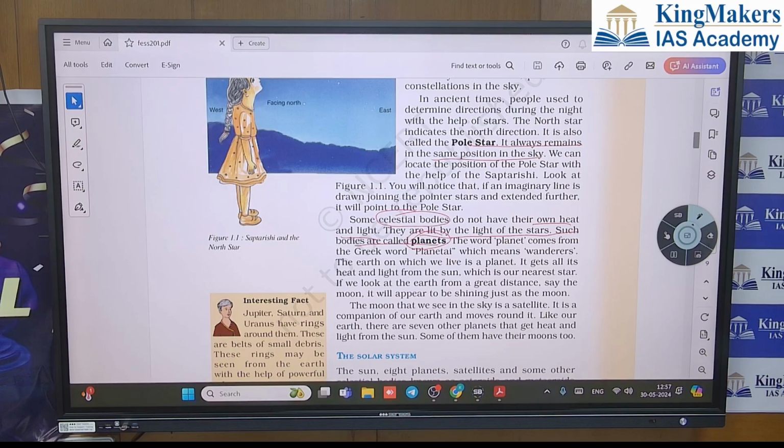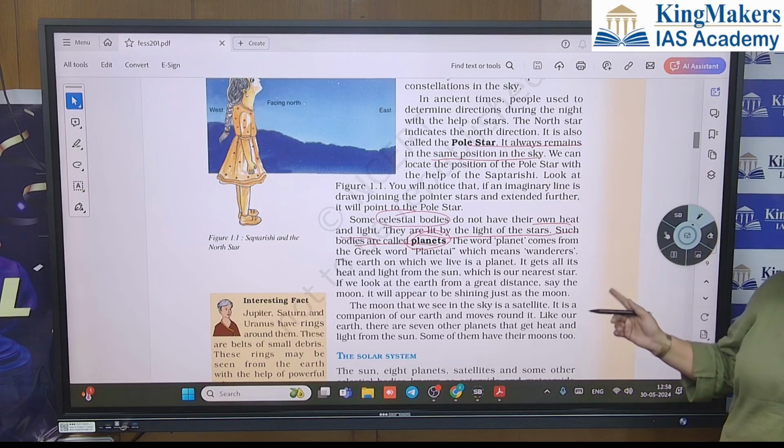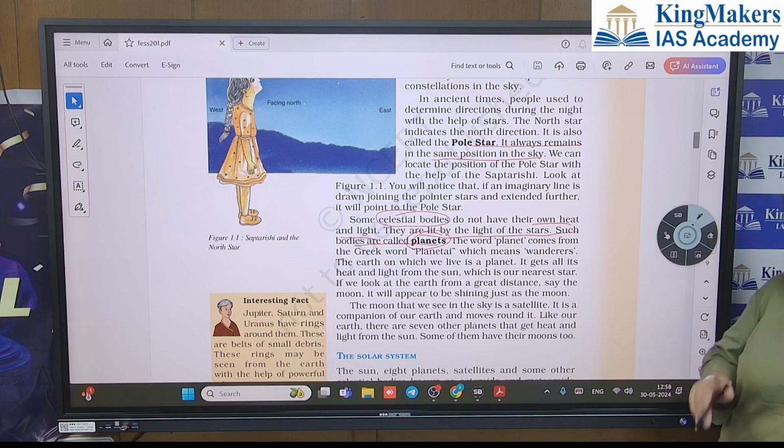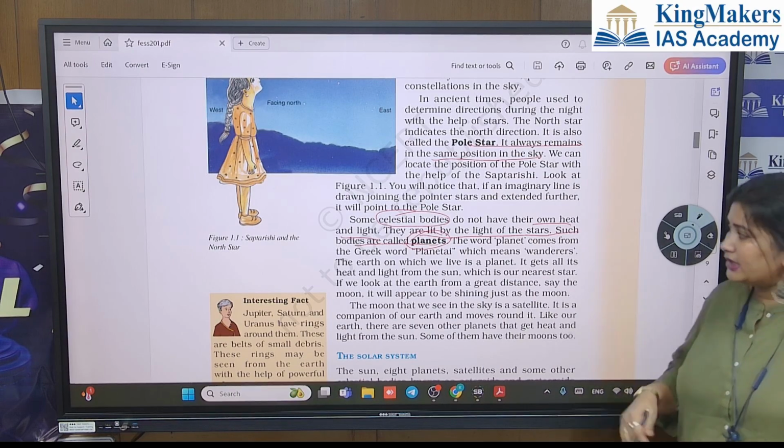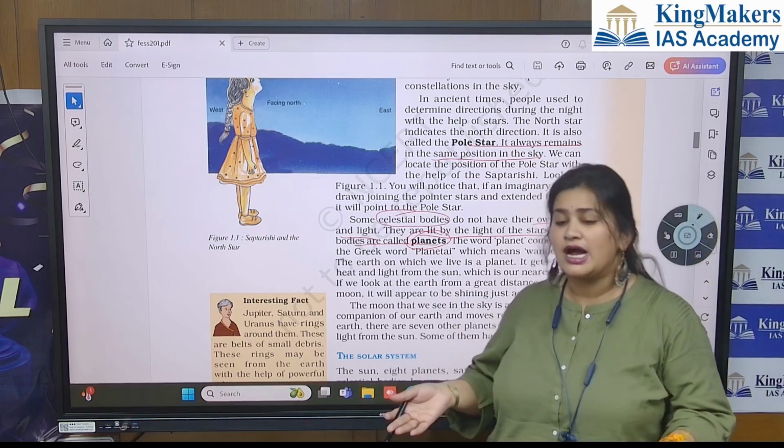Celestial bodies include sun, moon, stars, planets, everything. The objects that are shining in the night sky are celestial bodies. But among celestial bodies, what is a star and what is a planet? Stars have their own heat and light, right? Planets don't have their own heat and light, and they are lit by the light of other stars.